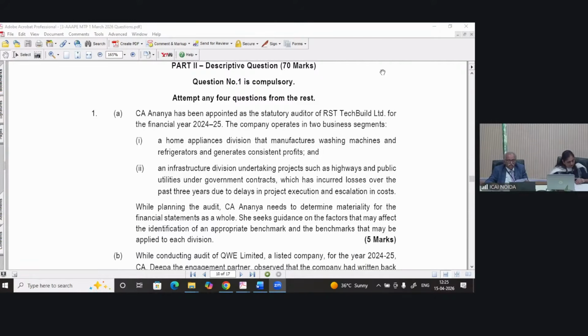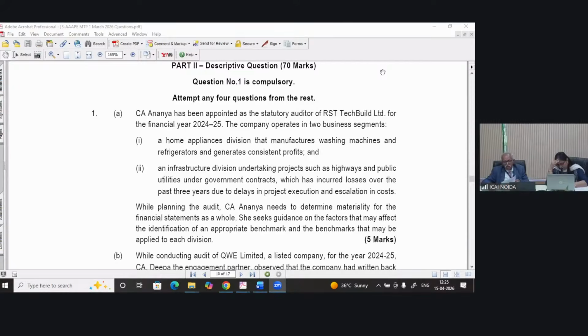While planning the audit, CA Ananya needs to determine materiality for the financial statements as a whole. She seeks your guidance on the factors that may affect the identification of an appropriate benchmark and benchmarks that may be applied to each division. So students, the question is on materiality, SA 320.